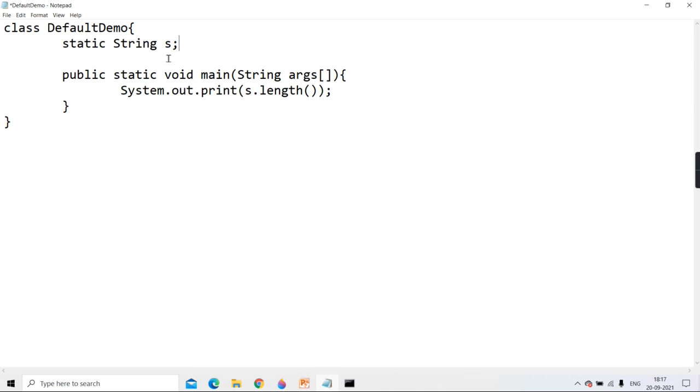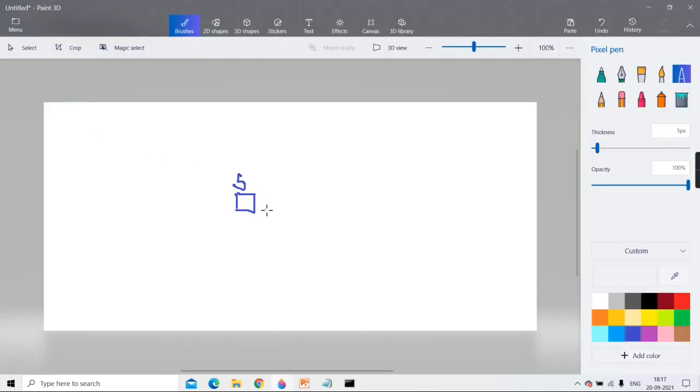It will have a default value. Yes or no? And what will be the default value of that S? Null. Very good. Clear? So the default value of that S is null.